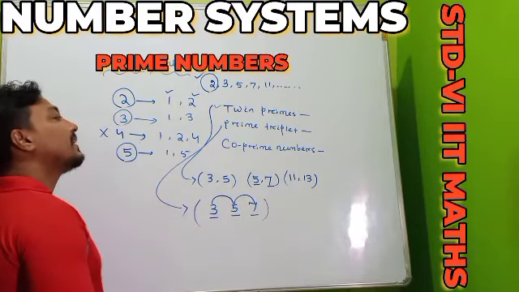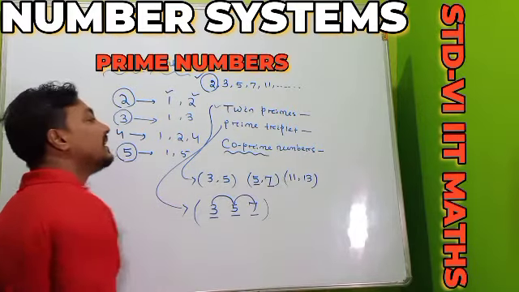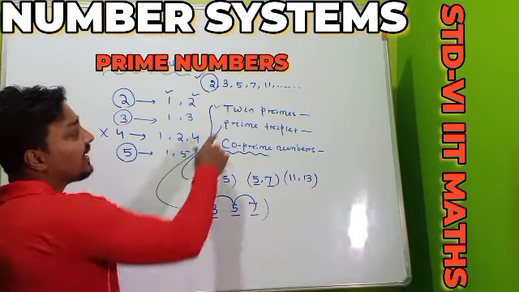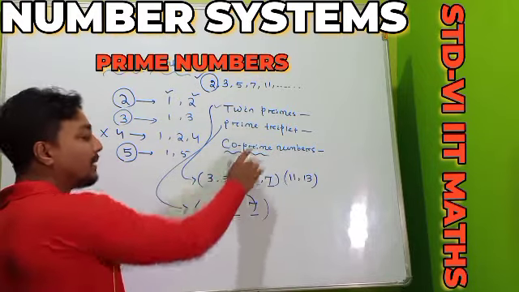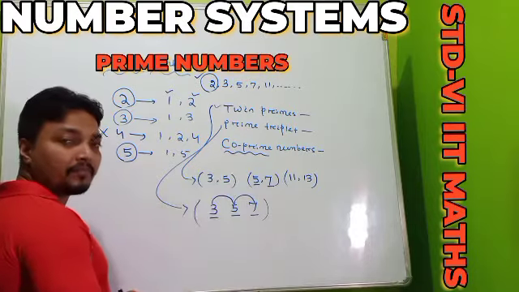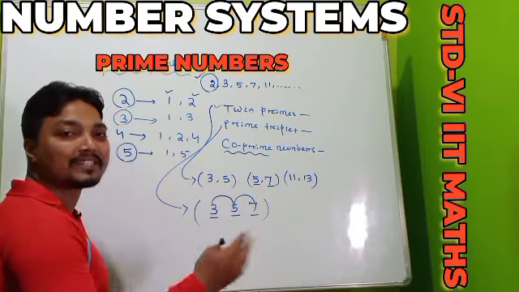Next, the definition of co-prime needs to be given. Everyone, see, this is an important term. Just like twin prime means the numbers must be prime, and prime triplet means the 3 numbers must be prime, here it is co-prime. Everyone thinks that co-prime means the number is 100% prime.